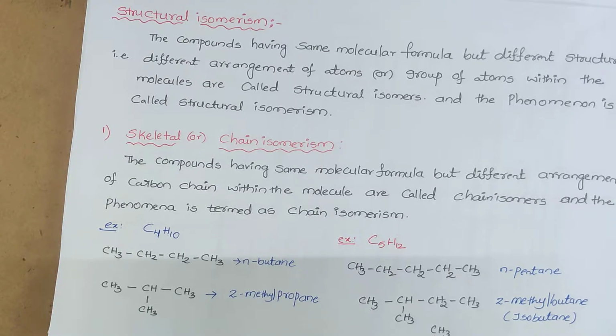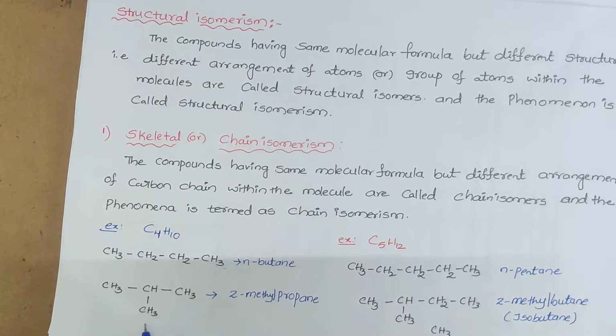How do you identify? For example, let us take the molecular formula C4H10. When we see, there are two possible isomers with this molecular formula: n-butane and 2-methylpropane. Both have the same molecular formula. Here 4 carbon atoms, here also 4 carbon atoms. Here 3 plus 2, 5 plus 2 plus 3, totally 10 hydrogens, and here also 10 hydrogens. Same molecular formula but they differ in the carbon chain. Here the chain is straight, but here the chain is only 3 carbon atoms with 1 branch present. There is some change in the carbon chain.